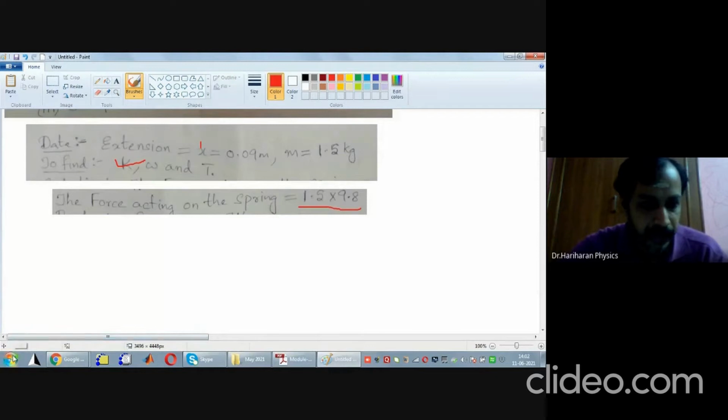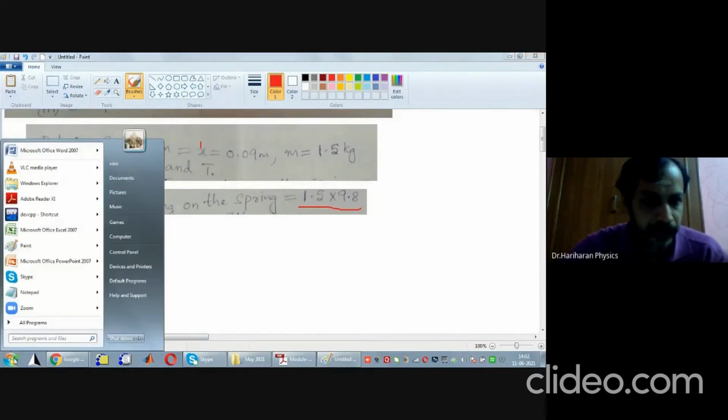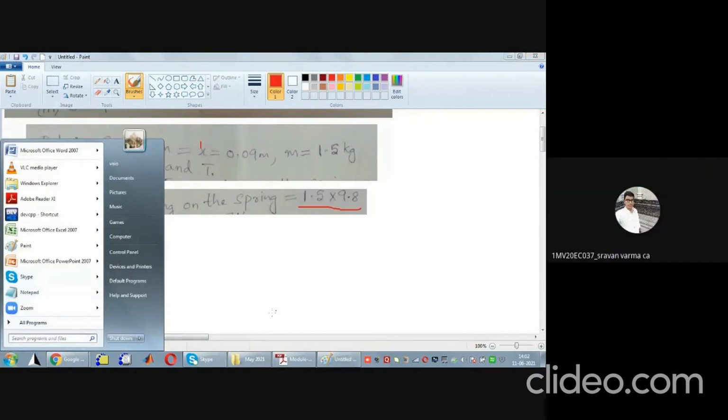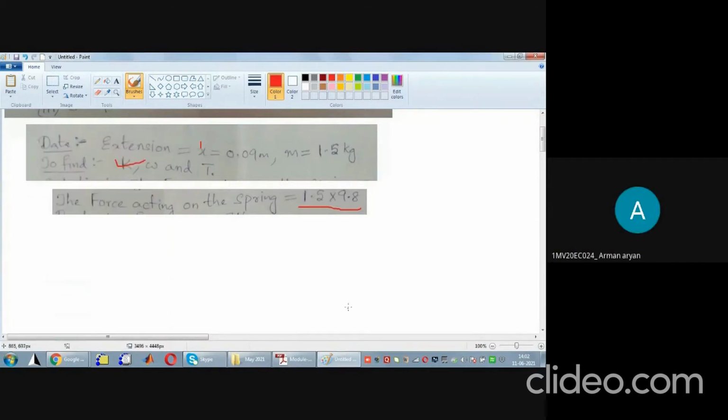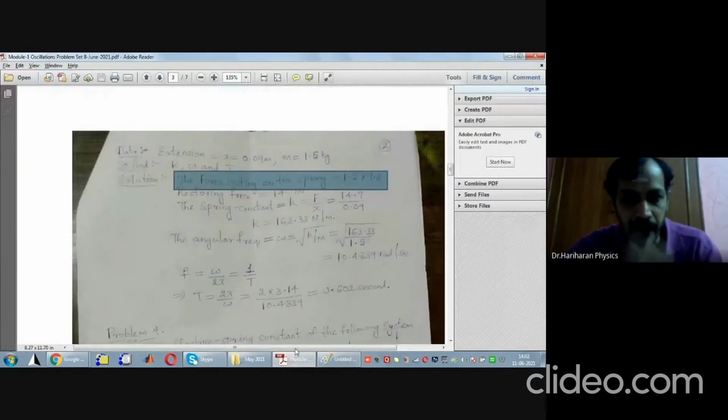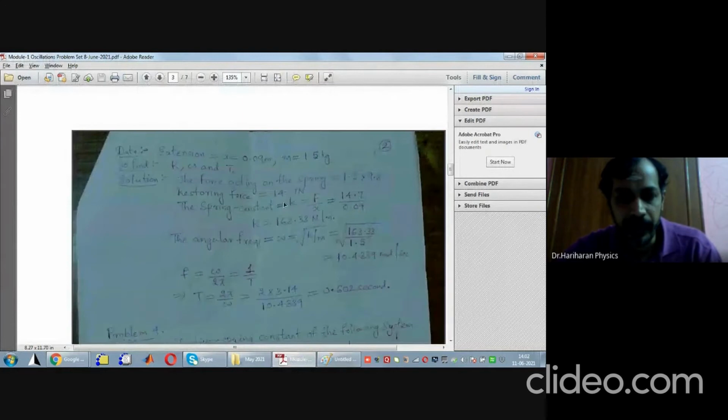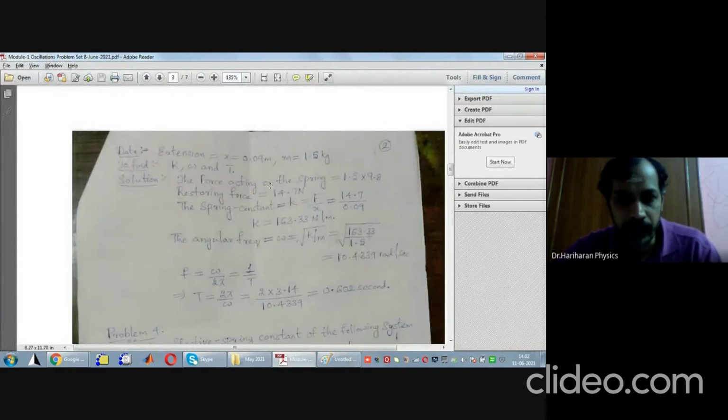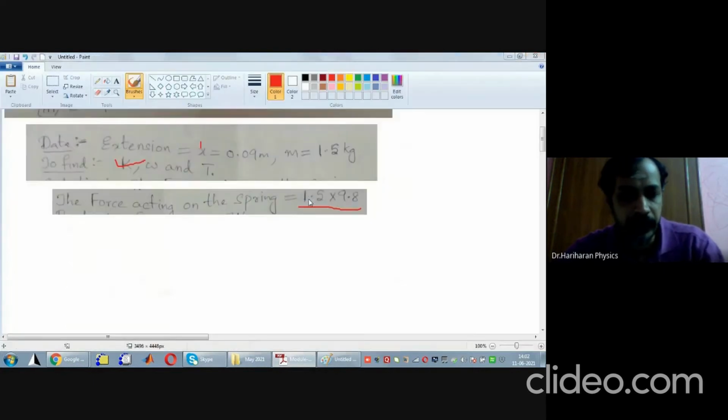Can someone tell me? 14.7. So the weight acting on the body, or the restoring force, is 14.7 newtons.